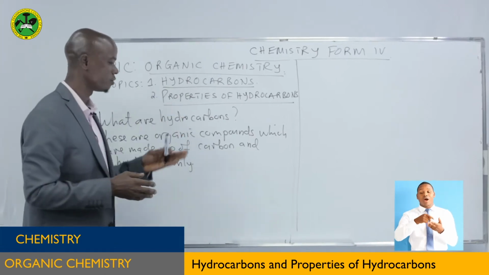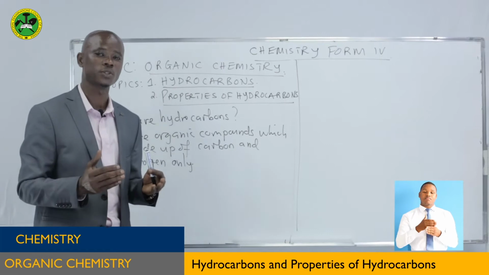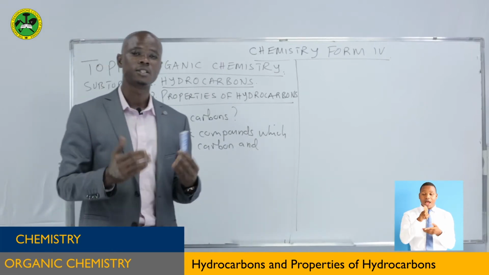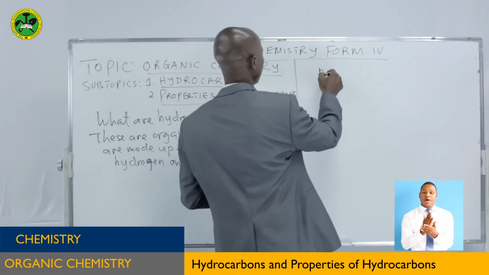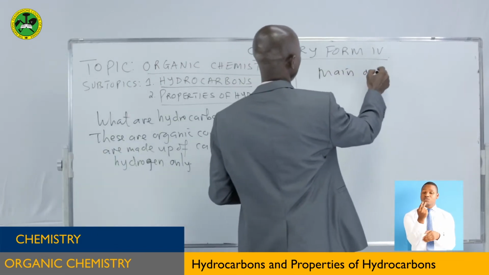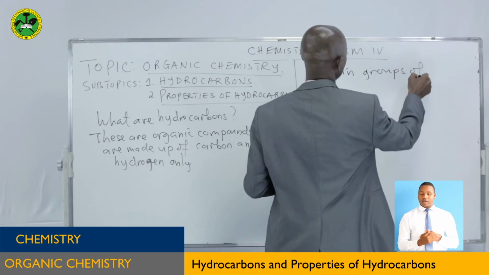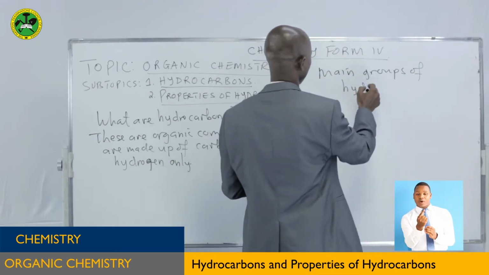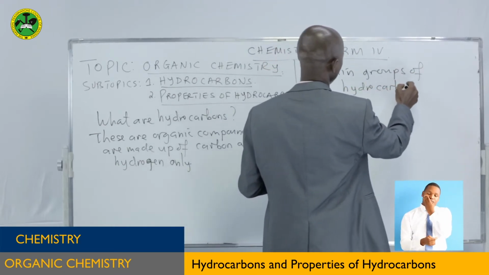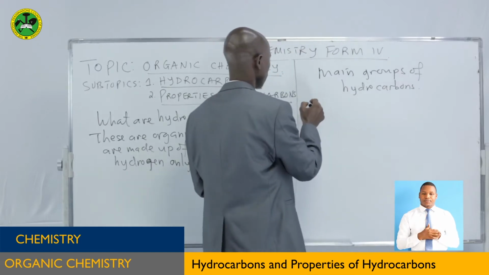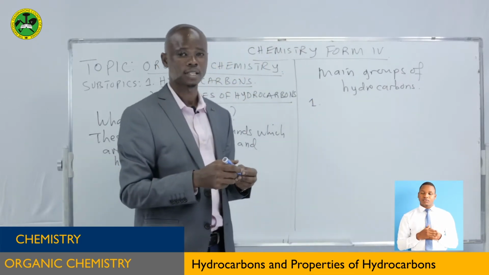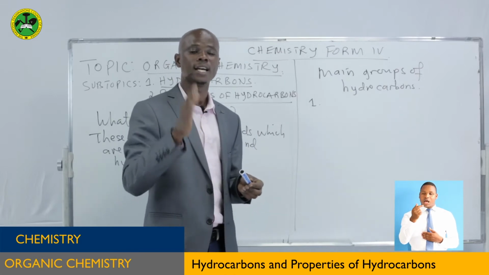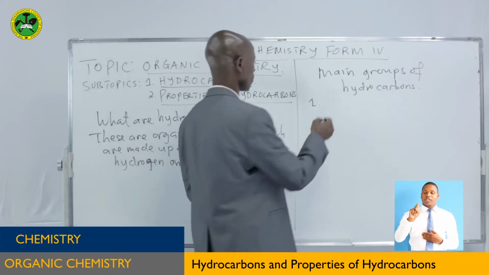Now, after we have discussed the meaning of hydrocarbons, hydrocarbons is divided into two main groups. The first one, these are saturated hydrocarbons, and the second one is unsaturated hydrocarbons.